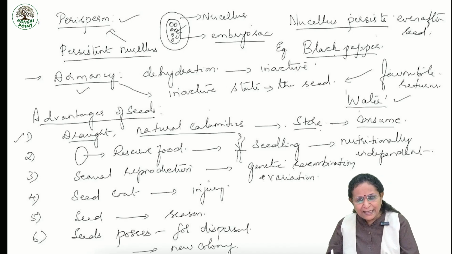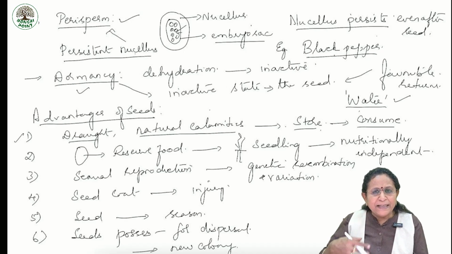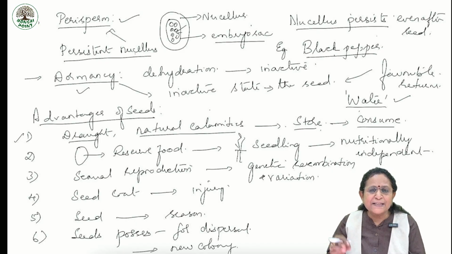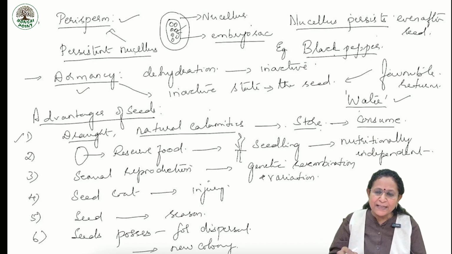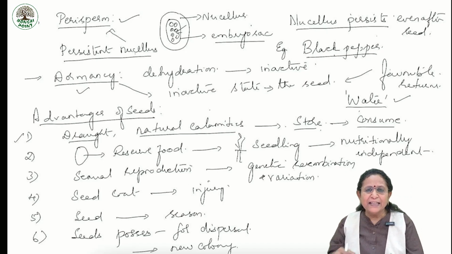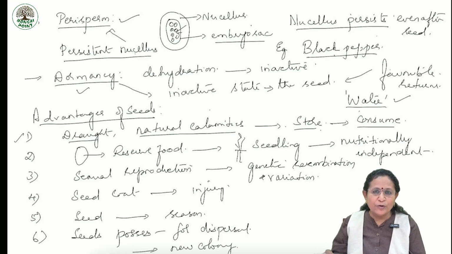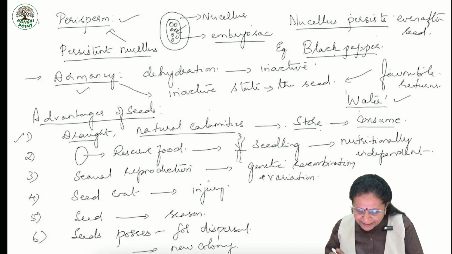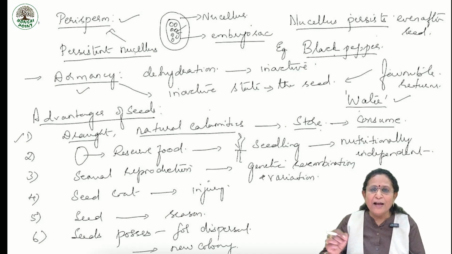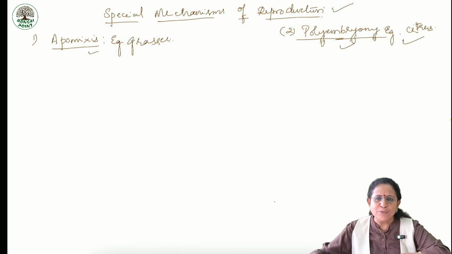On the other hand, depending on the ability of the seed, that particular seed can be sown for it to grow. That means what? All the seeds cannot be grown in all seasons. Thereby, depending on its ability, they will be raised to grow. Finally, we say seeds possess better adaptive strategies for dispersal so as to form a new colony. Is it clear? Yes, students.